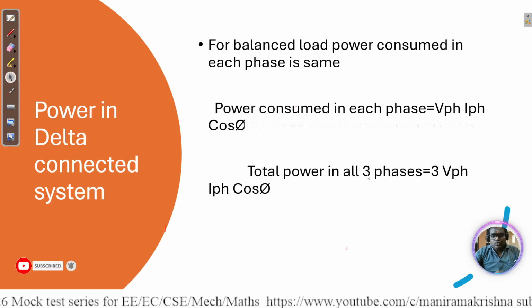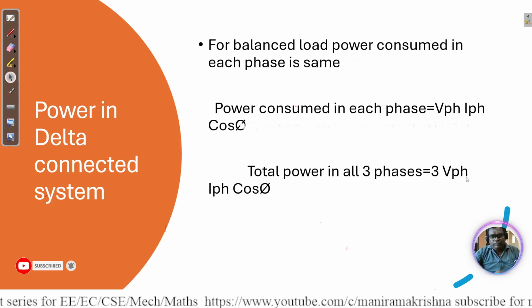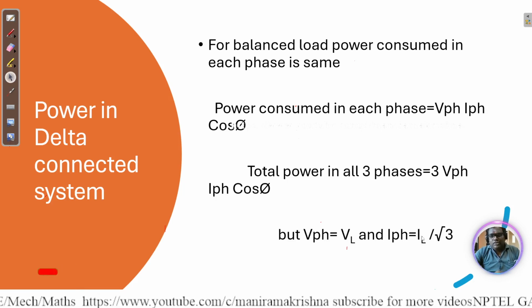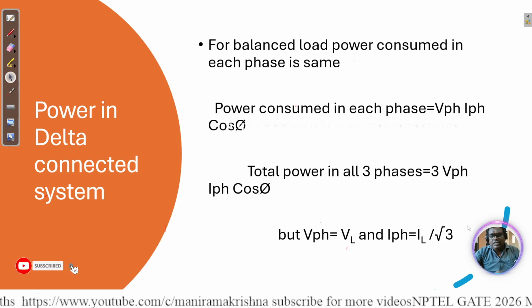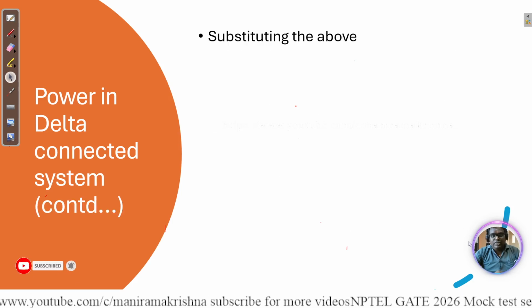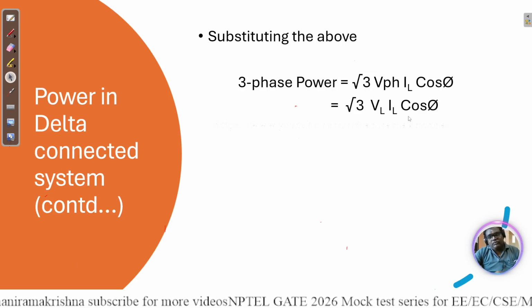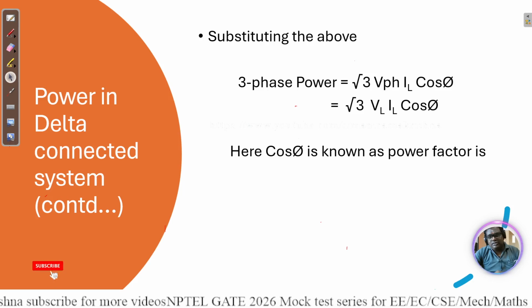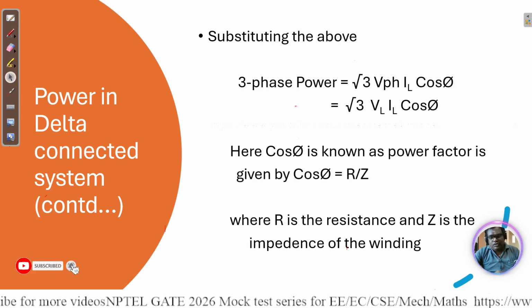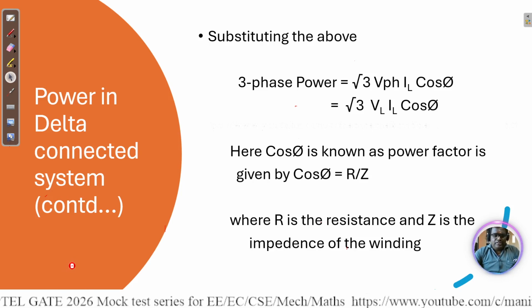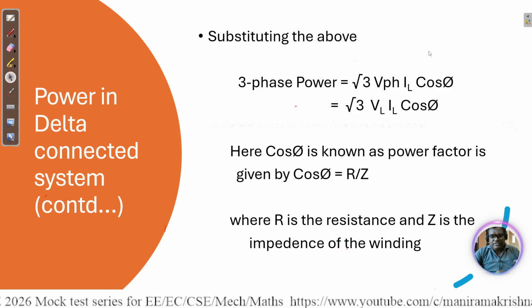Total three phase power equals 3 V_ph I_ph cos phi. Here also the same, but the line voltage and line current are different, so we get root 3 V_L I_L cos phi. Both will be the same for star and delta.